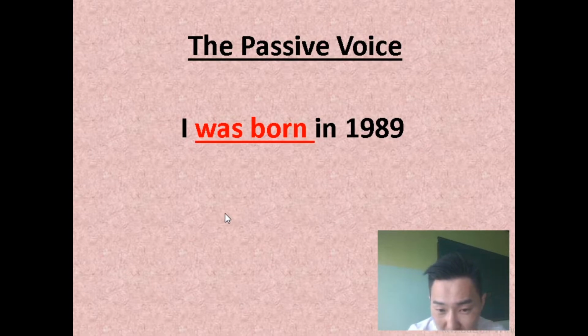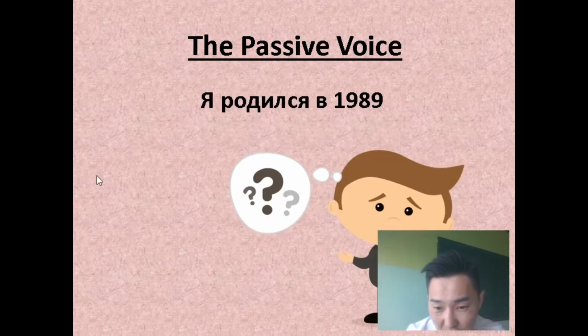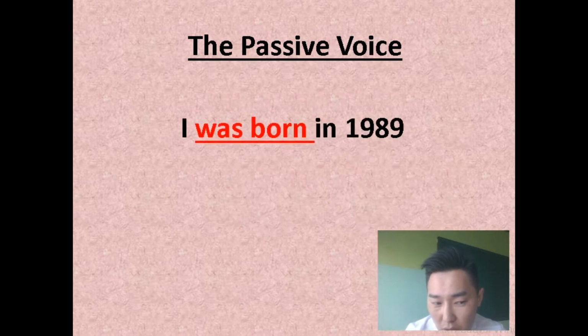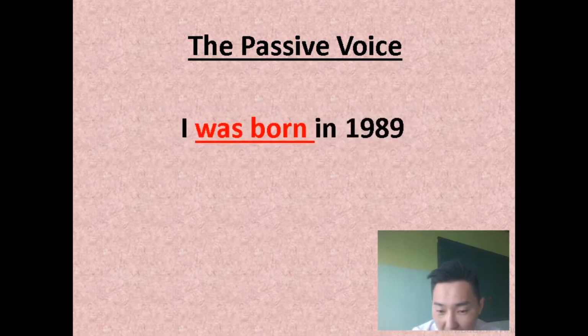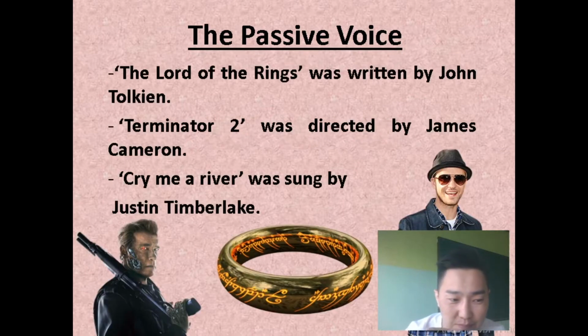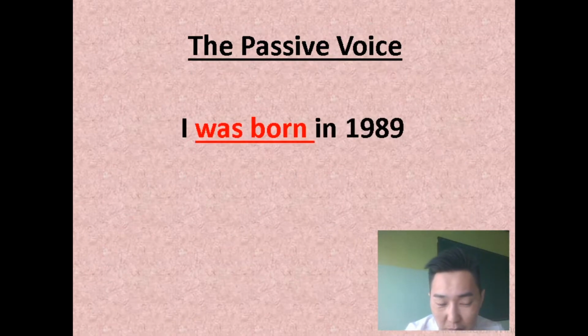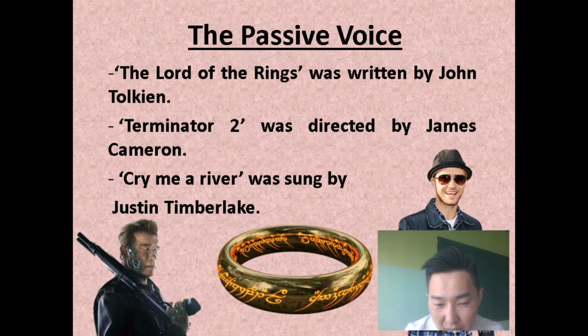So if you want to say something like Я родился в 1989 году, you just have to use I was born, the passive voice form, right? This is evidence that the passive voice is sometimes necessary. Now, these common expressions, like this.